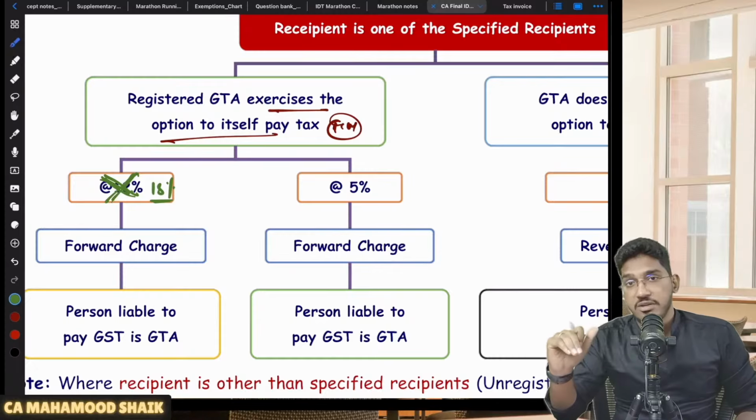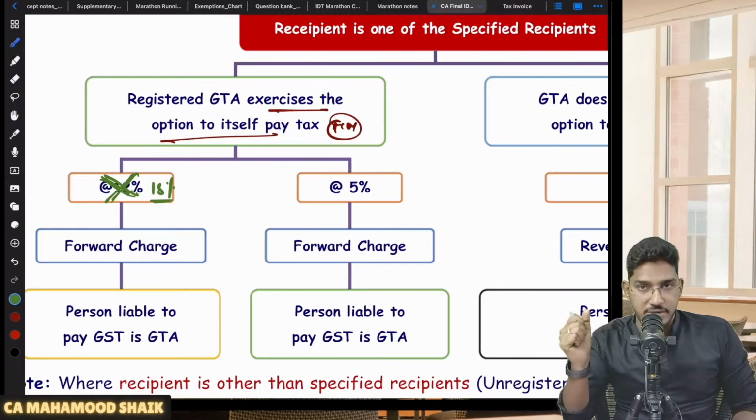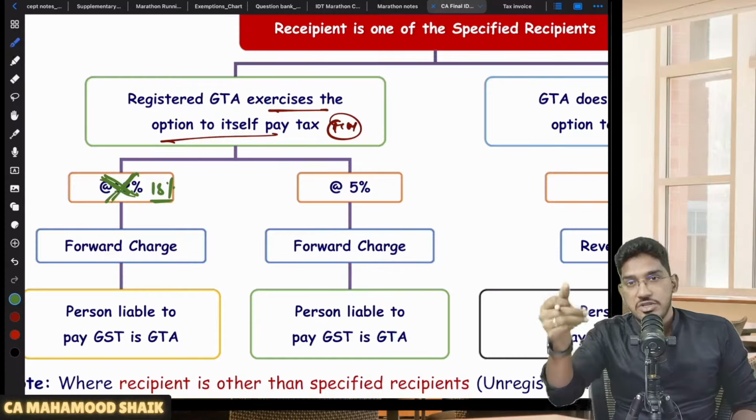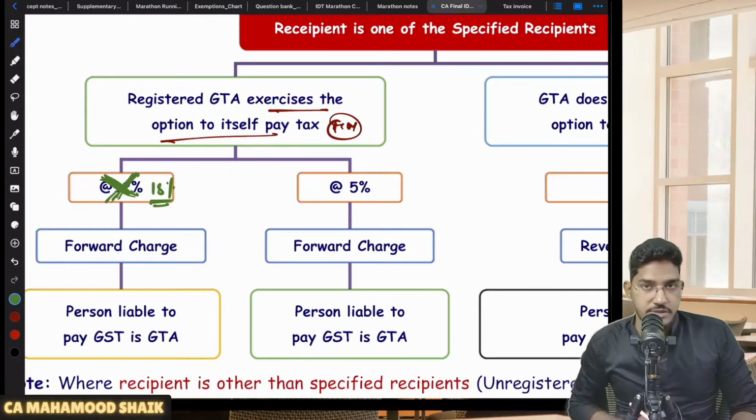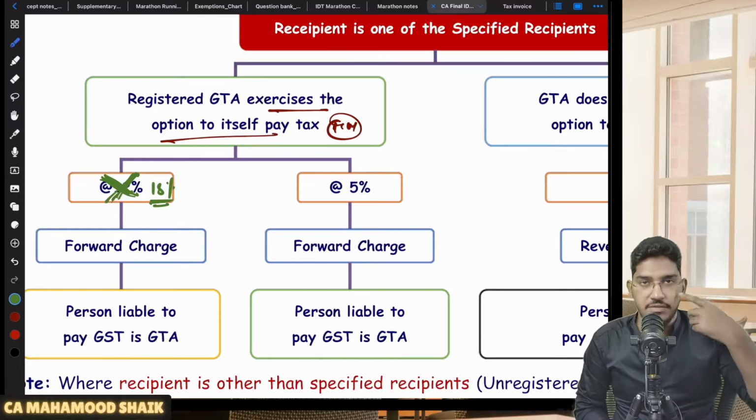But after some period of time, they changed the supplementary material. They uploaded another version of supplementary material. In that supplementary material, they have added this point. This 12%, they have changed it to 18%. So that's why this was not yet changed, but now I am changing it, 18%. Okay, so this we have taken care in the class.